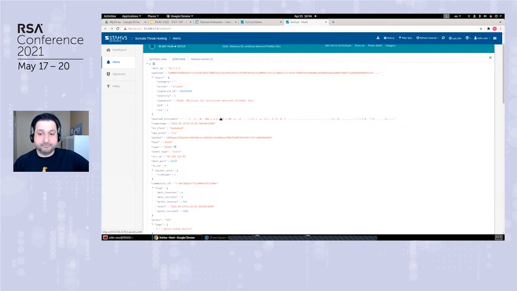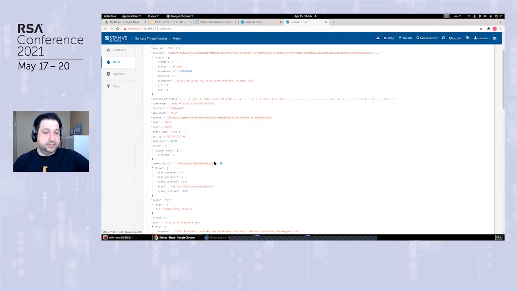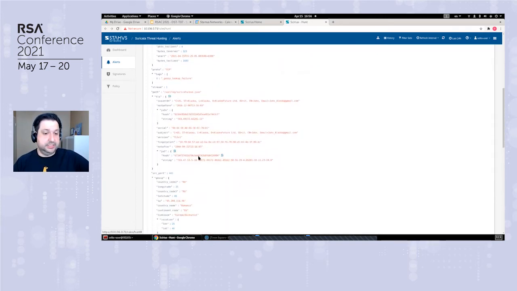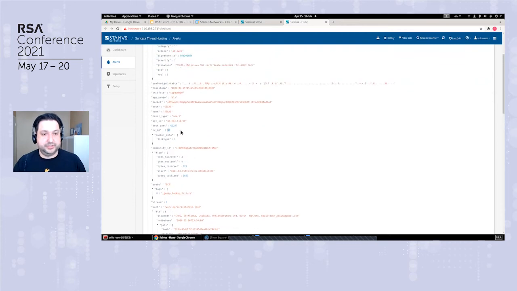This is in JSON format, so in here we have any and all information about the alert. And as we can see, we were looking for all the old TLS versions, and that's why the result we return includes this alert. You can see by the subject and the issuer that you have additional information there, but it's a very, very old version of TLS.